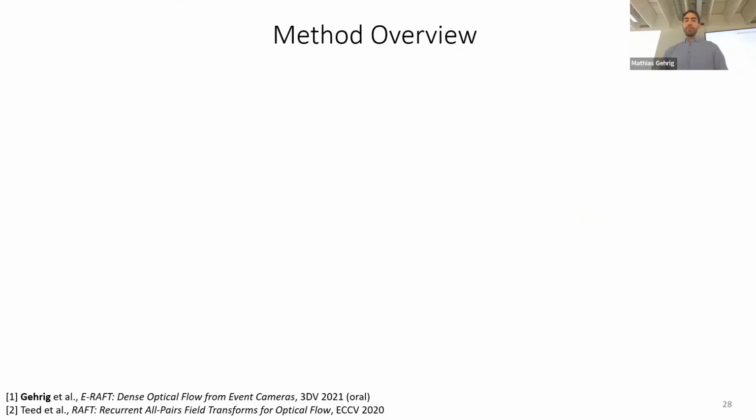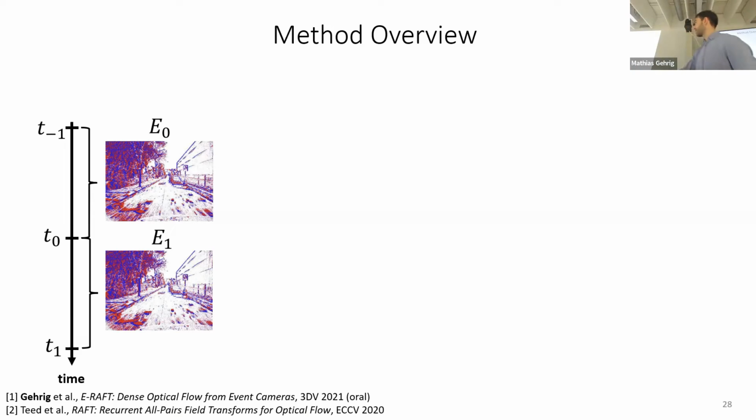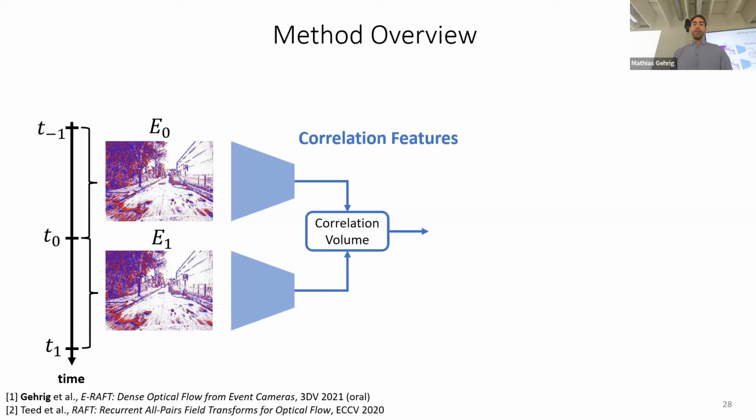To implement this idea in practice, I modify the RAFT architecture from the frame-based optical flow literature to support event data. So again, you can see these two event representations that we extract, and then we compute the correlation volume, which essentially does the feature matching between the reference and the target frame.